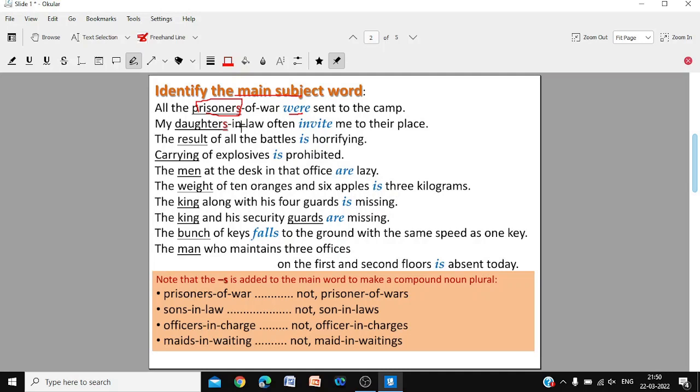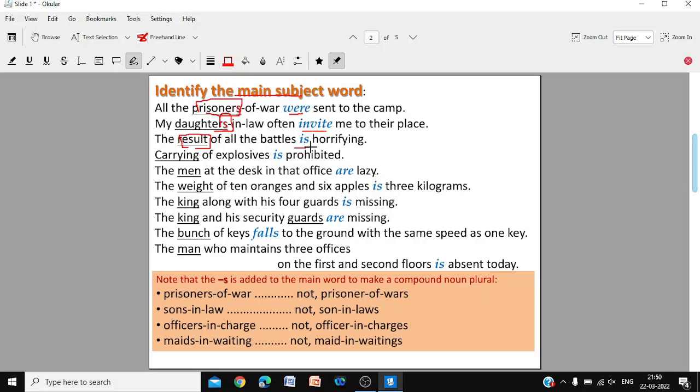My daughters-in-law often invite me to their place. The main subject is daughters. So we are using invite, plural. The result of all the battles is horrifying. Battles is not the subject. The main subject is result. The result is horrifying. Singular.